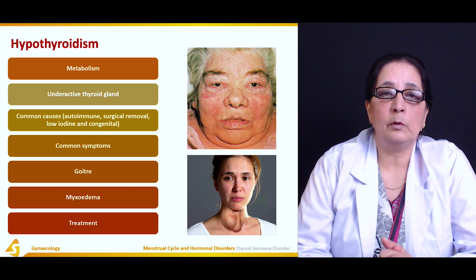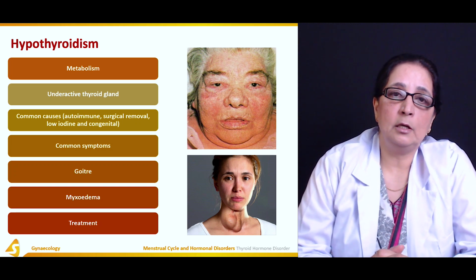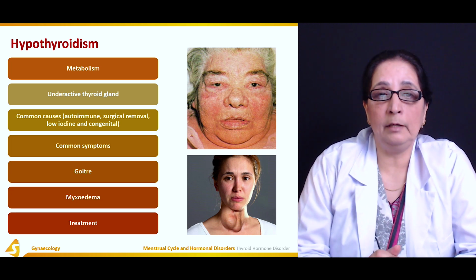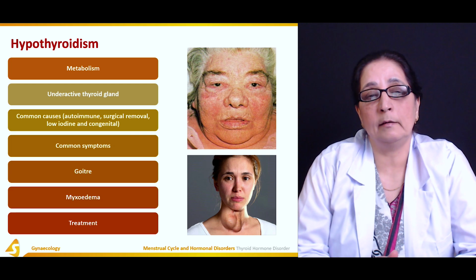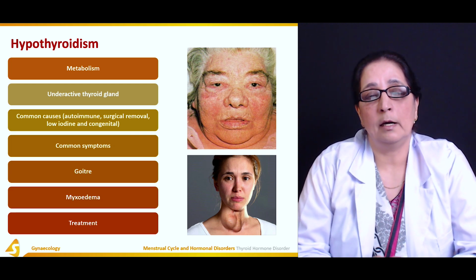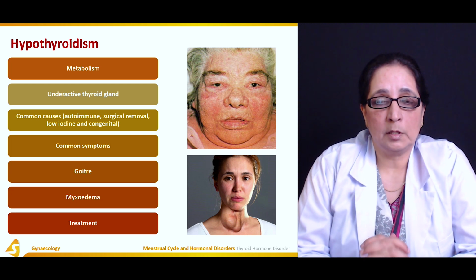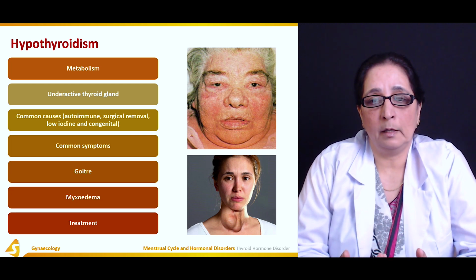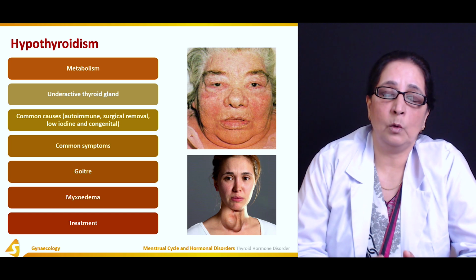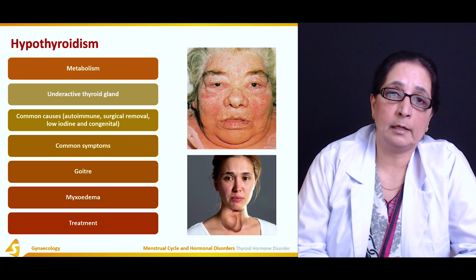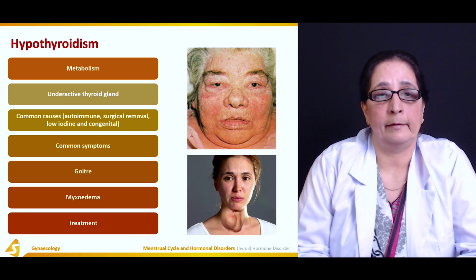Congenital hypothyroidism, if the baby is born with low thyroid level, it's really very bad, causes mental retardation if not diagnosed and treated early. So nowadays, mostly after the birth of the baby, one of the tests done is thyroid levels to detect hypothyroid level.